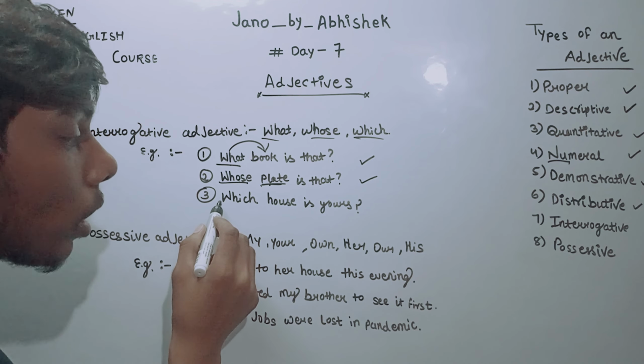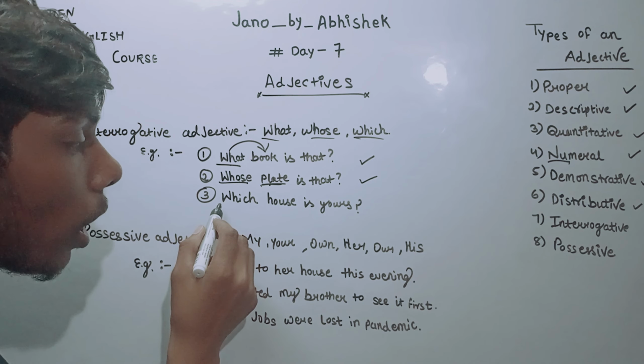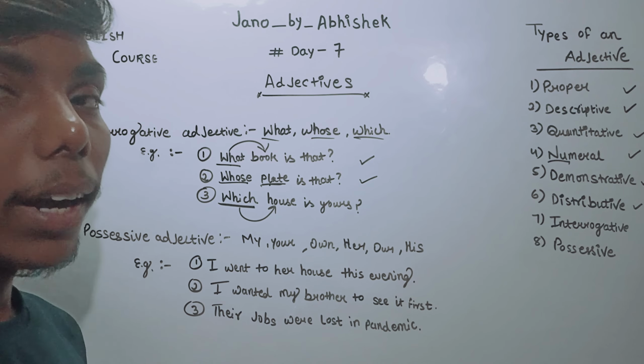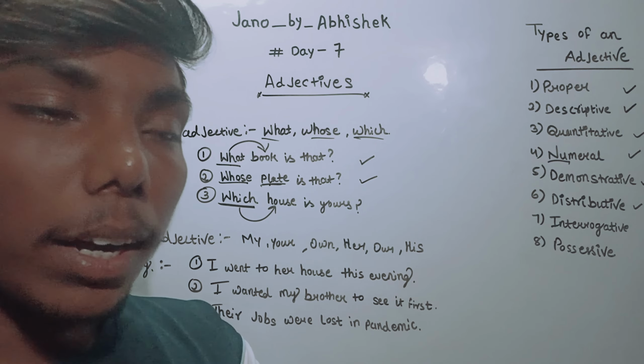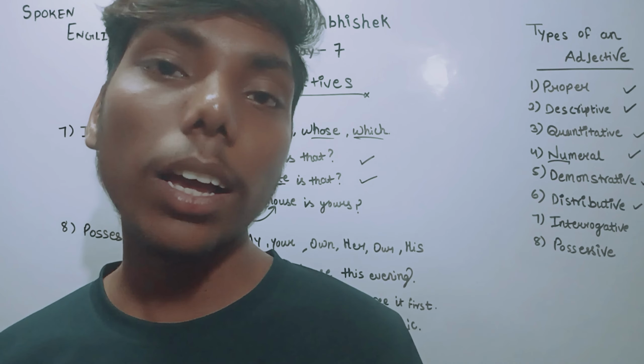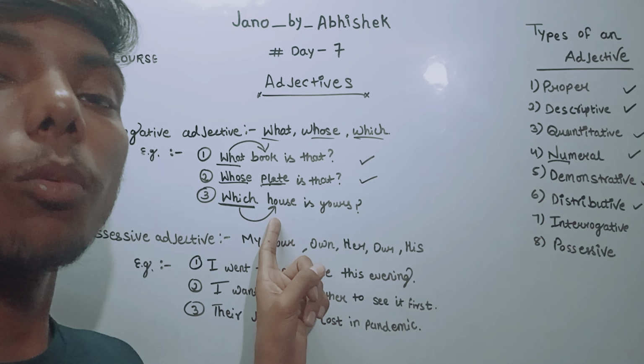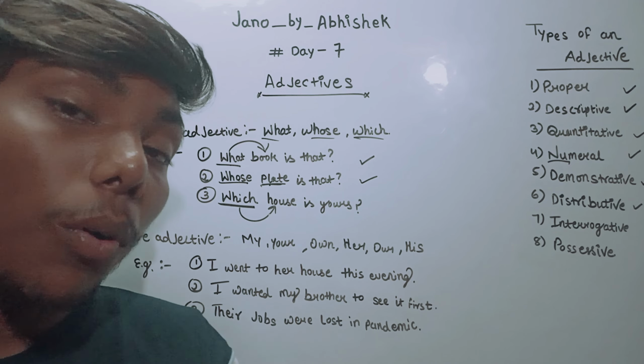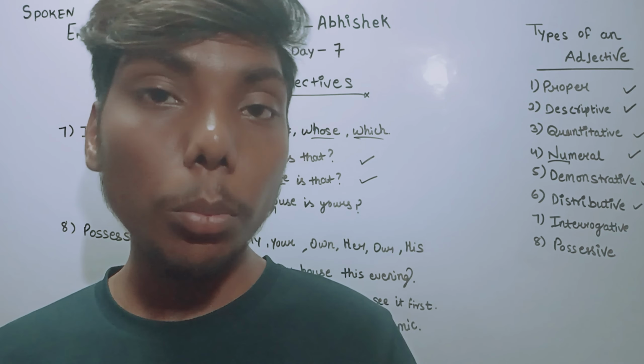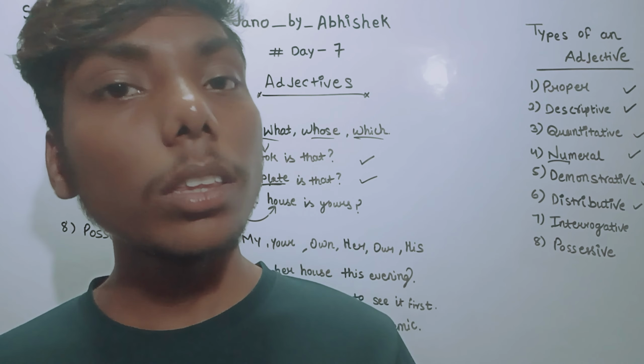Third one: which house is yours? Let's suppose I'm going with my friend, and my friend suddenly asks, which house is yours? Here the word which is helping us to know more about the house. What will I reply to my friend? I will say, that is my house.